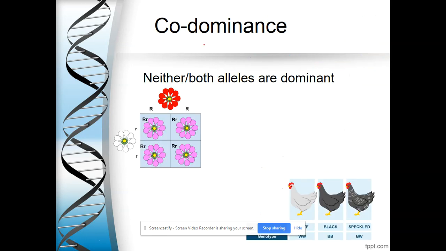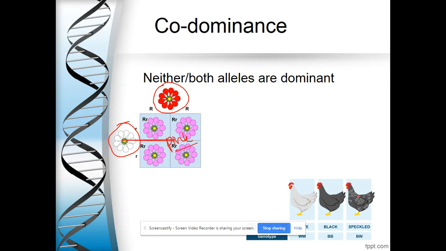Codominance is a quirky idea in which alleles are not dominant, or they're all dominant. It's hard to tell. And we have a couple different ways that this can be shown. So in this instance, I've got a red flower and a white flower, and neither one is going to win out over the other. The individuals are all a blend of red and white. And so all of my heterozygous individuals here are pink flowers.